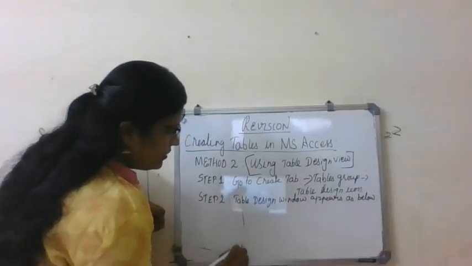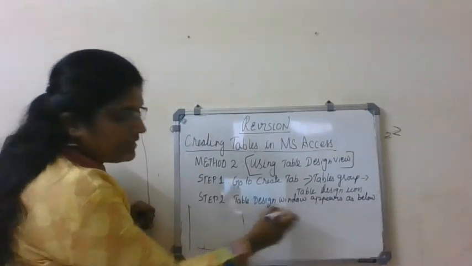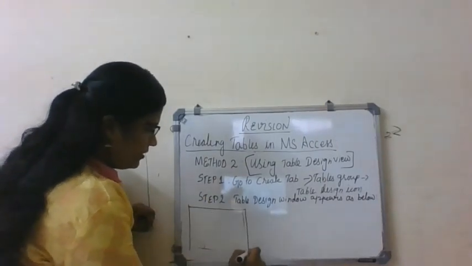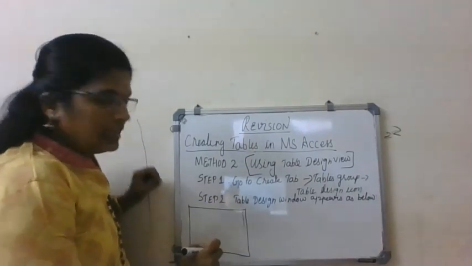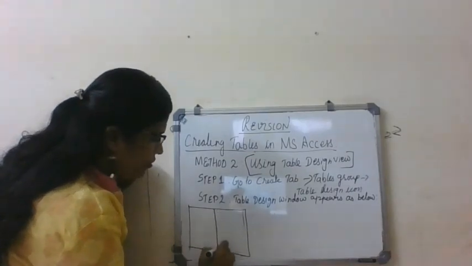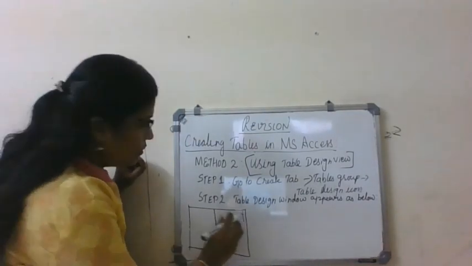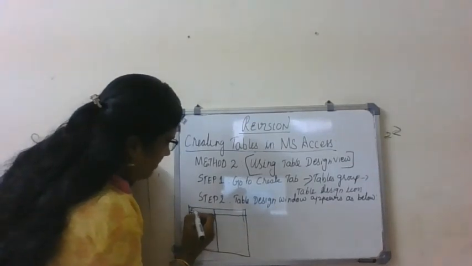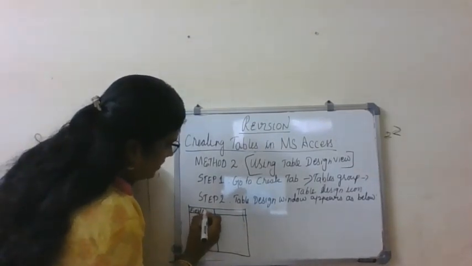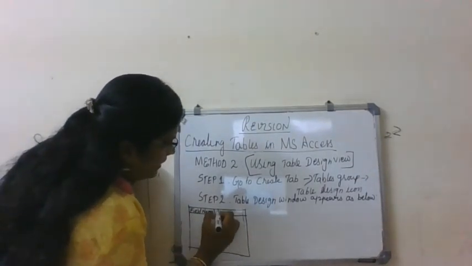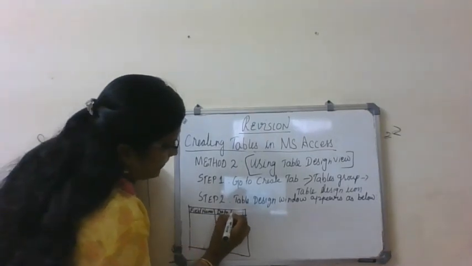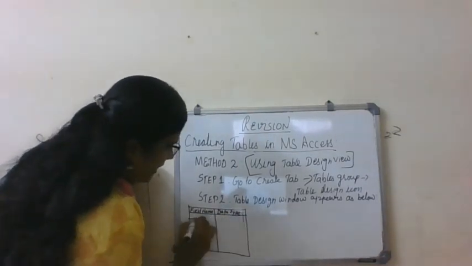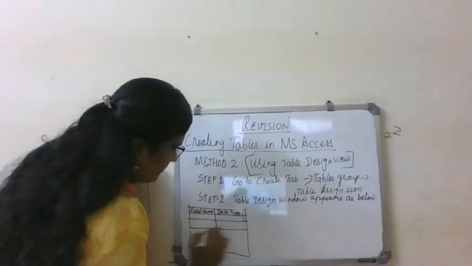Let me draw it here so that I can write step 3. It has two columns: here you can see field name, and here data type.